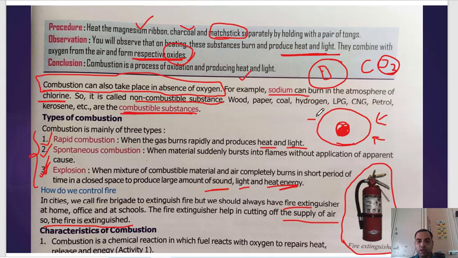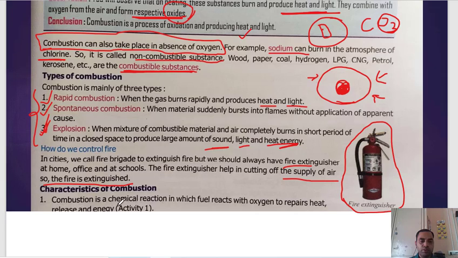After a certain time, whatever oxygen is present inside the cover is used up. It has helped the fire. Now it needs more oxygen to burn, but it is not getting oxygen from the surrounding because we have a protective layer now. So after a certain time, it will douse itself. This is how it works.